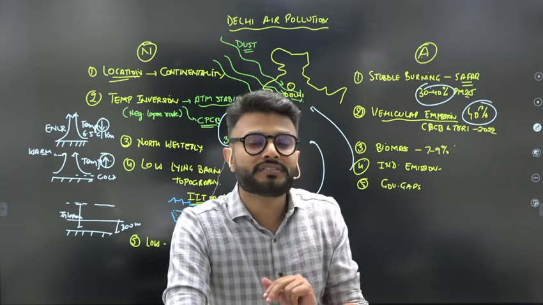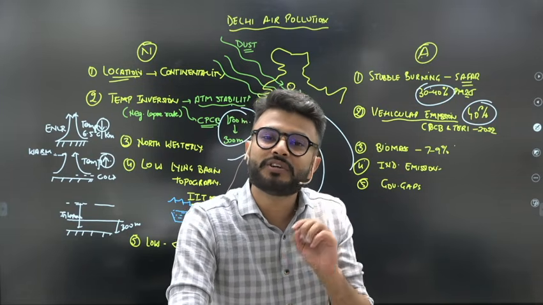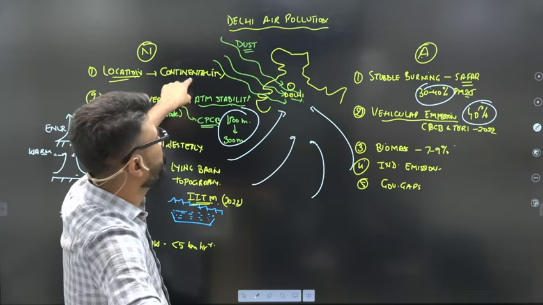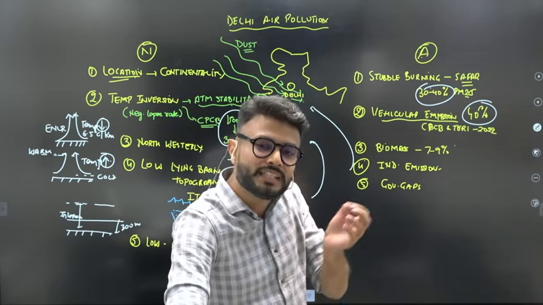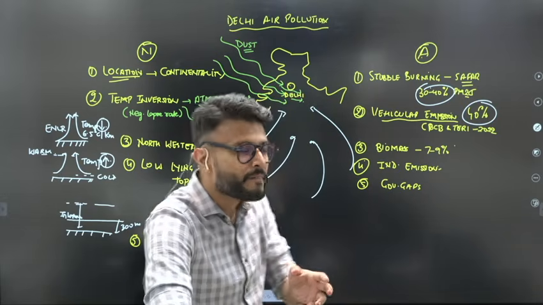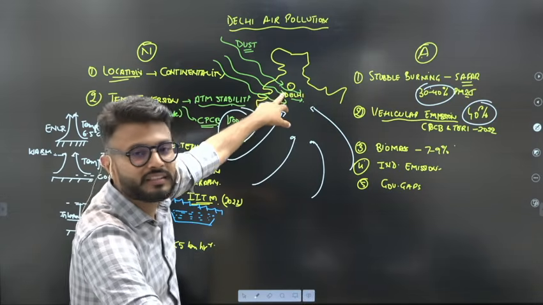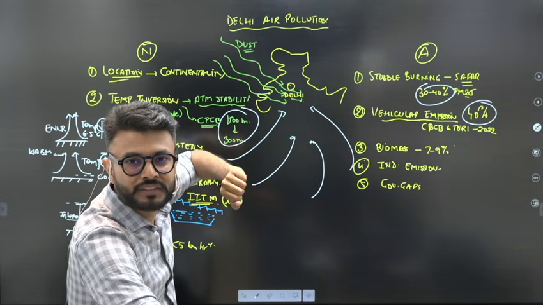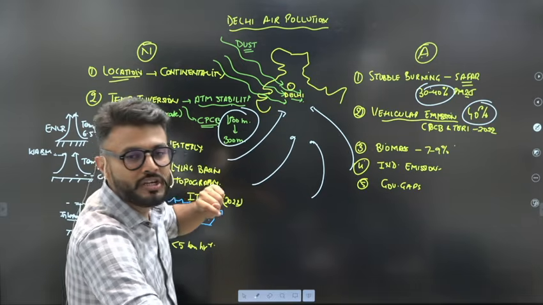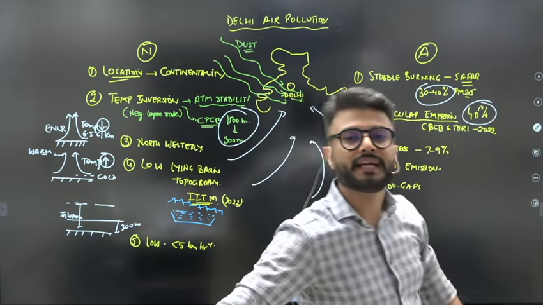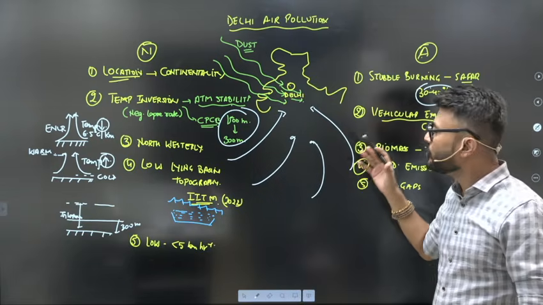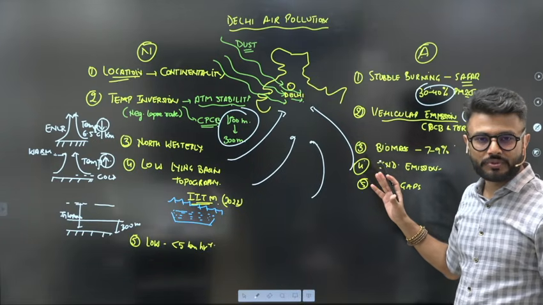But we need to understand why Delhi is so dry during winter, because of this continentality. Cloud seeding can take place only when there is a cloud. Only then you can seed it. But because of continentality, there are no clouds in Delhi. So that is the reason we need to understand. So natural factors combined with anthropogenic factors make Delhi so much polluted during the winter seasons. Is it fine to everyone?